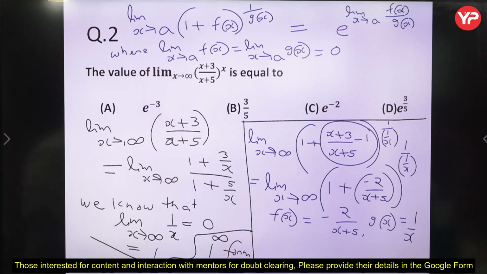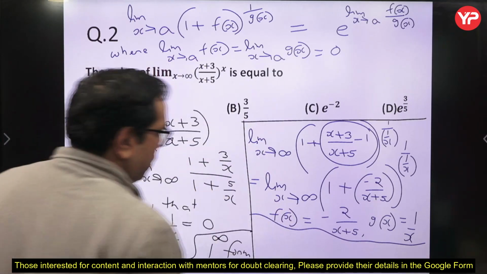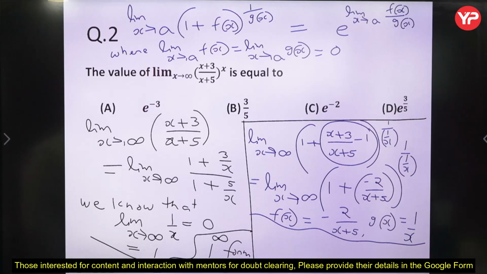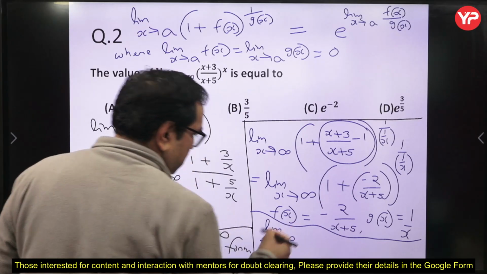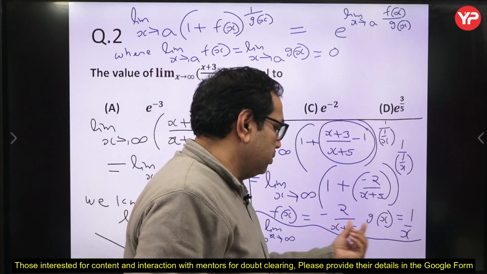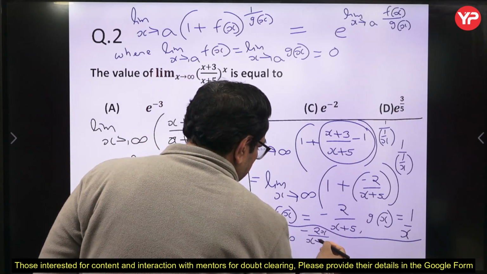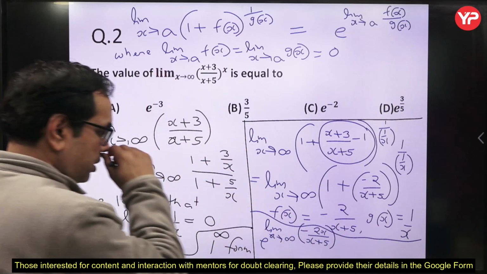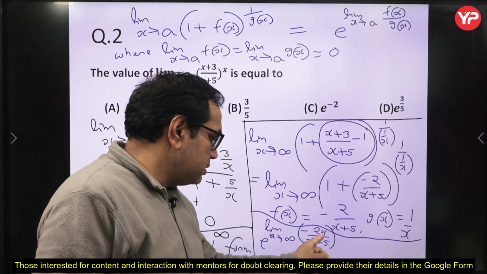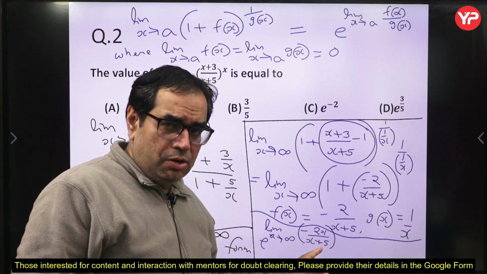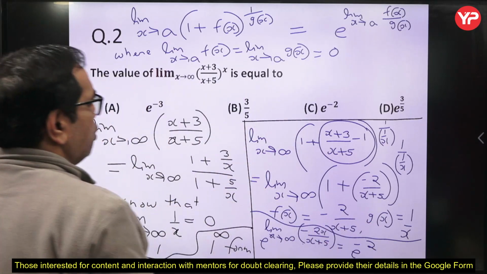We can write this limit as, if you have understood up to this point, you can easily write the limit as e to the power limit x tends to infinity of f(x) upon g(x). So this upon this, it will be minus 2x upon x plus 5. Now we can divide by x both numerator and denominator. So it will become minus 2 upon 1 plus 5 upon x. 5 upon x will become 0. So it is minus 2. So resultant is e to the power minus 2. So this C option will be the right answer.